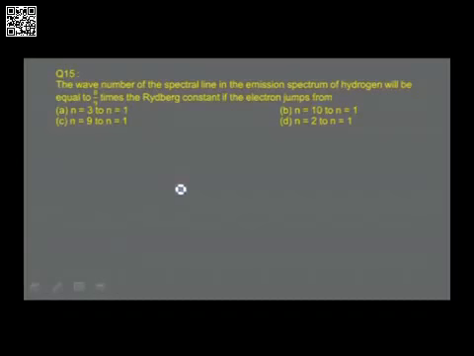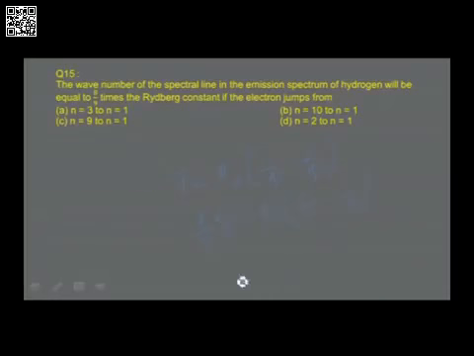The spectral lines are calculated by the formula nu bar is equal to RH into 1 by n1 square minus 1 by n2 square. Here it is given the wave number of the spectral line in the emission spectrum of hydrogen will be equal to 8 by 9 times of the Rydberg constant. Therefore, 8 by 9 RH is equal to RH into 1 by 1 square minus 1 by n square.